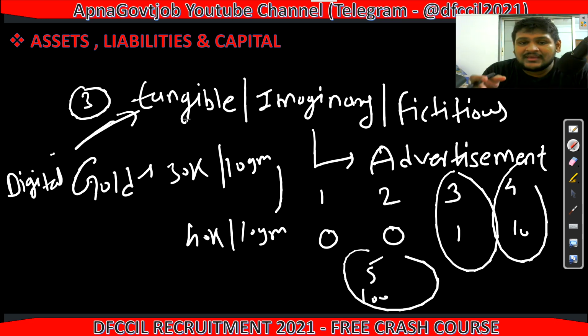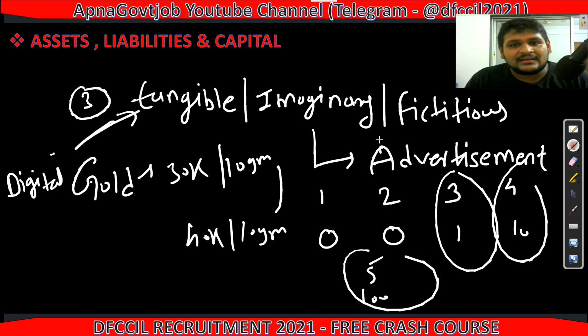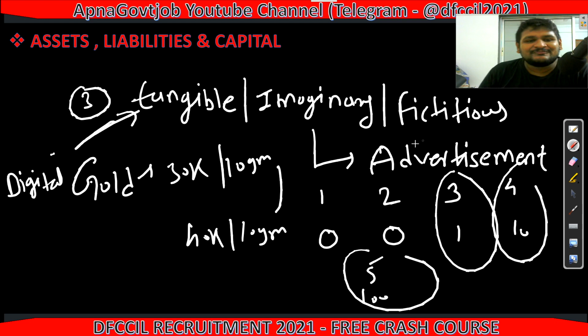Base will be the first one, longer, which one? Non-current. Current means shorter and intangible means imaginary. Just keep these examples in your mind. Definitely you can answer any example or question. Okay, so these are your assets.